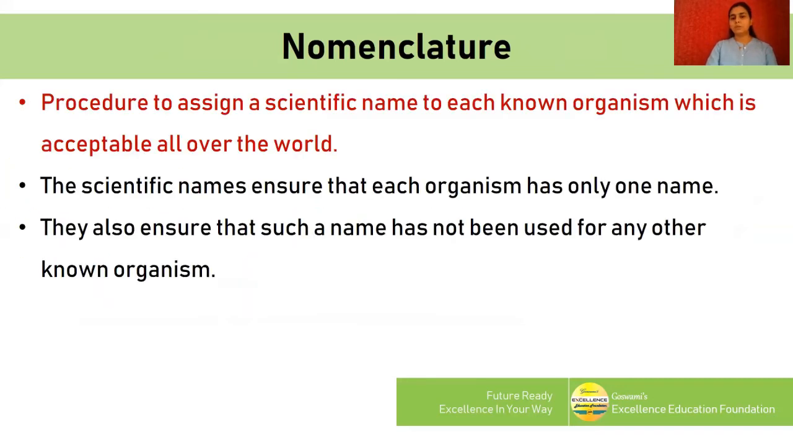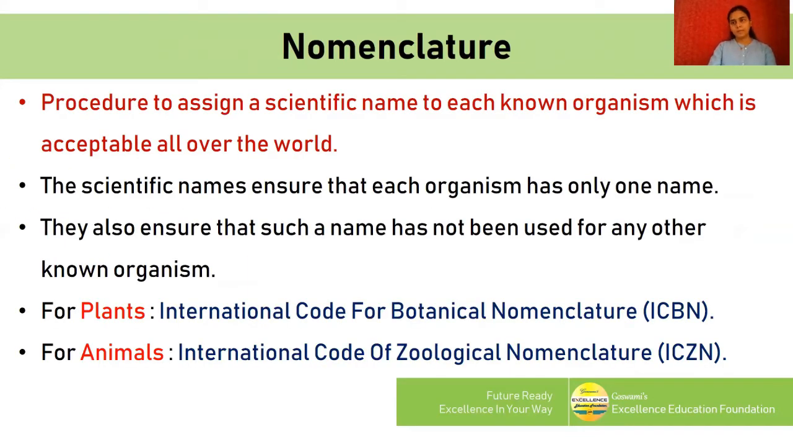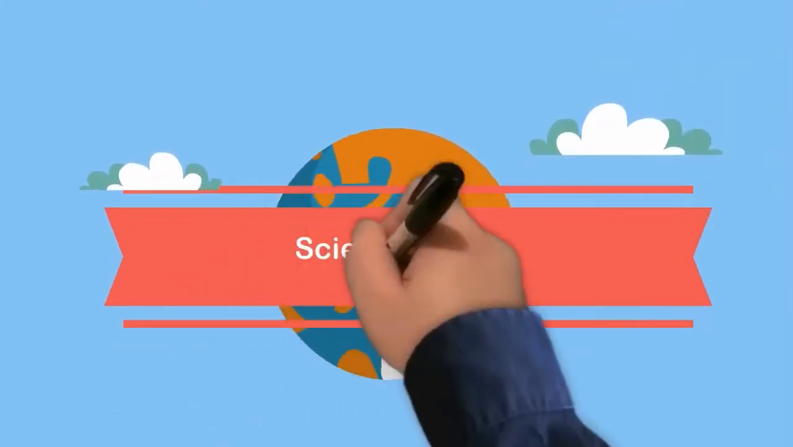For nomenclature there are two boards: International Code of Zoological Nomenclature for animals and International Code of Botanical Nomenclature for plants. Shortly it is known as ICZN and ICBN. These are the organizations solely responsible for naming of plants as well as animals. And the procedure to assign a scientific name to each known organism should be acceptable all over the world. How to name any organism, there is a standard procedure for it.